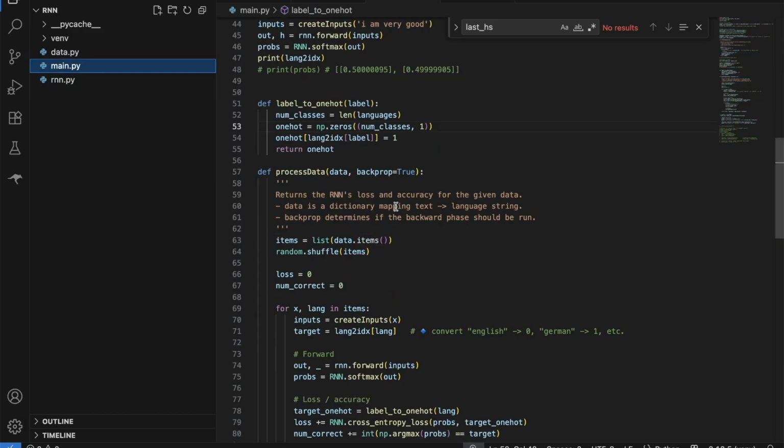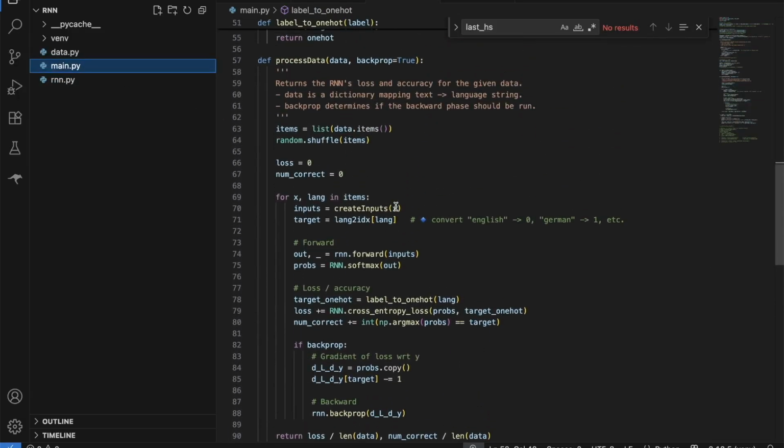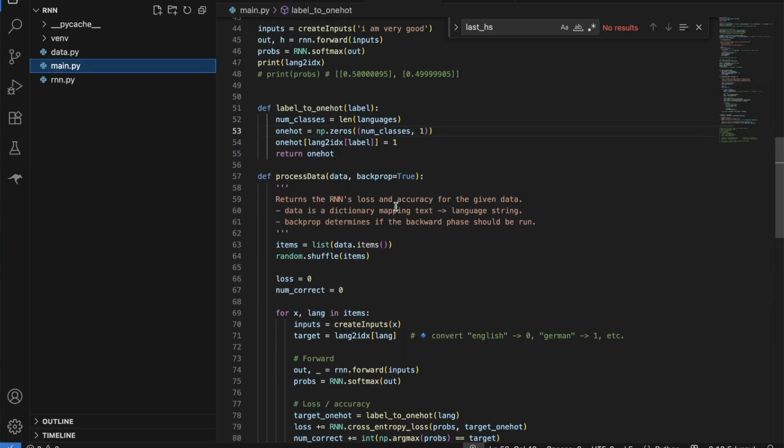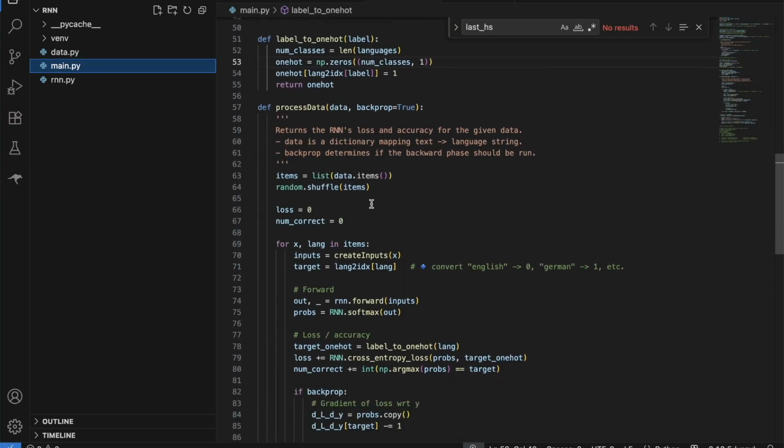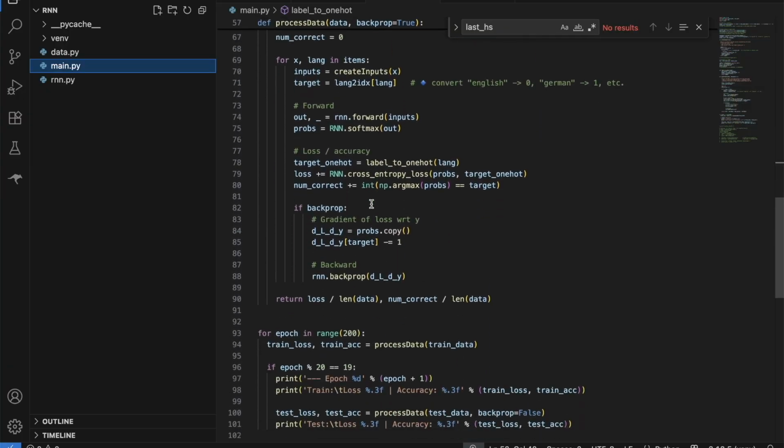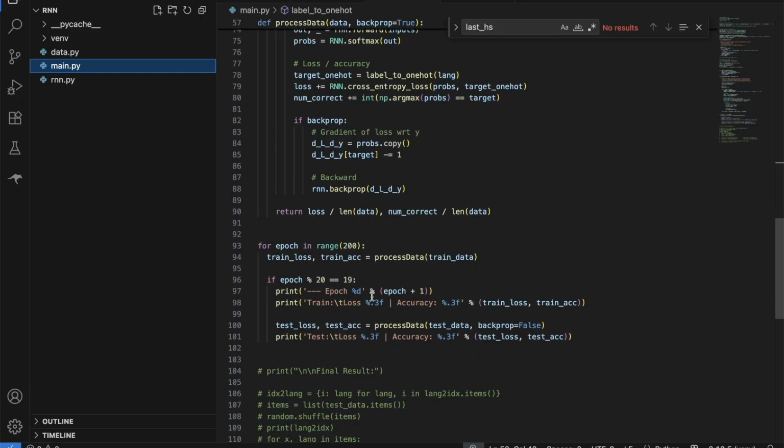So let's see how it will look. I'm just processing this data, I'm just passing it, and for each epoch I'm just printing the accuracy. So let me comment out this part, let's not do it for test.